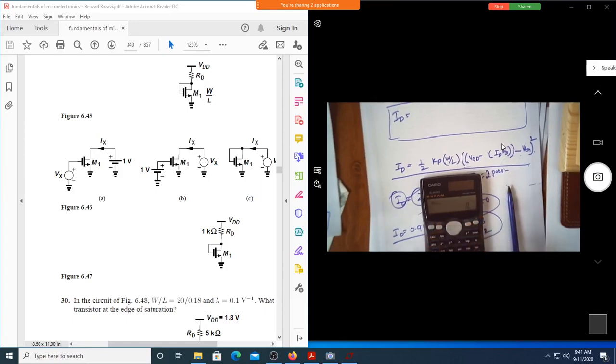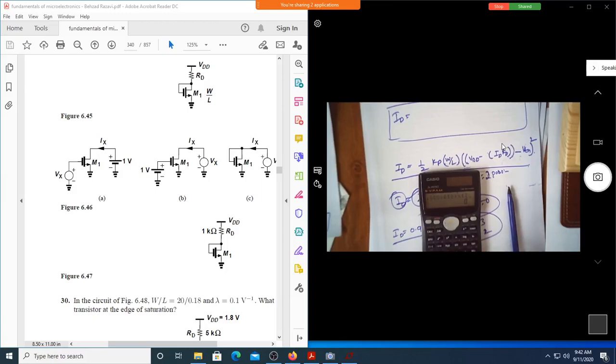Alpha is equal to 0.5 into 200 exponential minus 6 into open the parenthesis 10 divided by 0.918, close the parenthesis, 2, open the double parenthesis 1.8 minus open the parenthesis alpha A into 1000, close the double parenthesis, minus 0.4, close the parenthesis, whole square. Perfect.